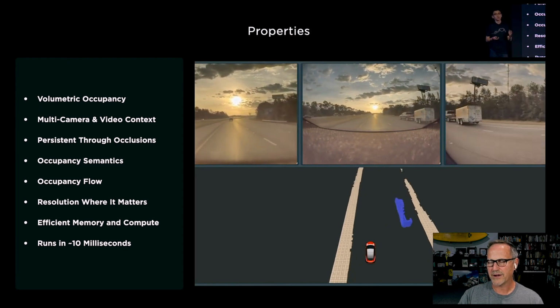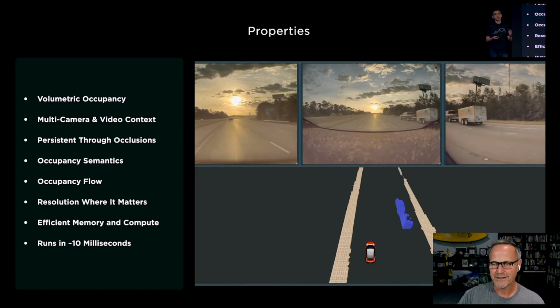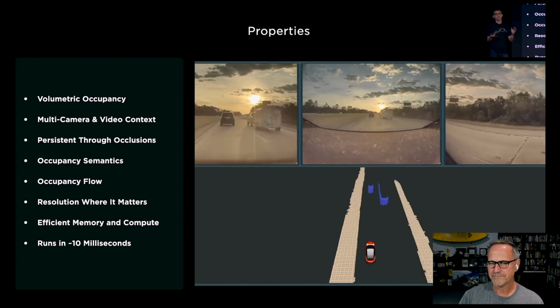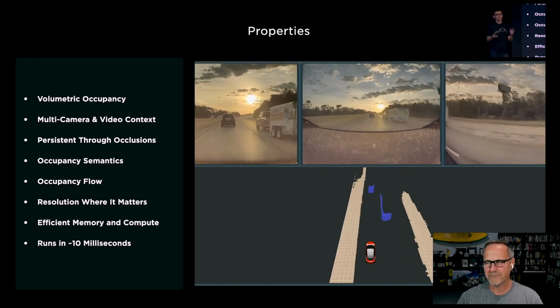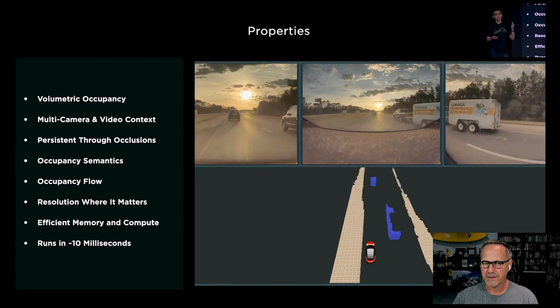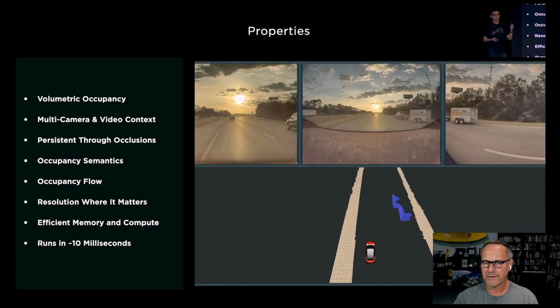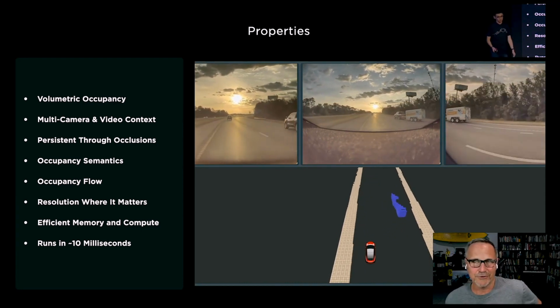I don't know if you could see that, but the car actually just tucked right around it at the edge. So it was able to move around that vehicle. It's currently running in all Teslas with FSD computers. And it is incredibly efficient, runs about every 10 milliseconds with our neural net accelerator. So that is very cool in its own right.